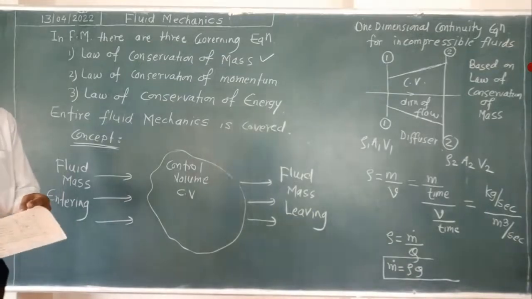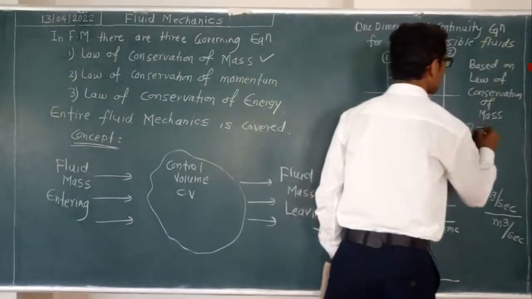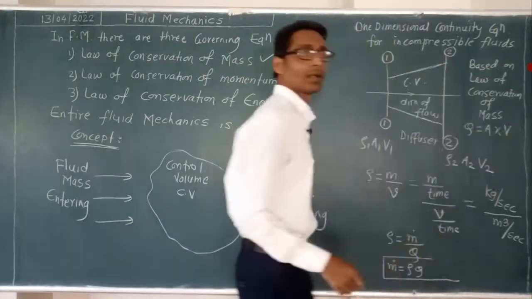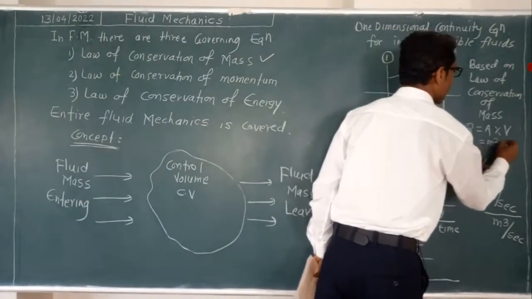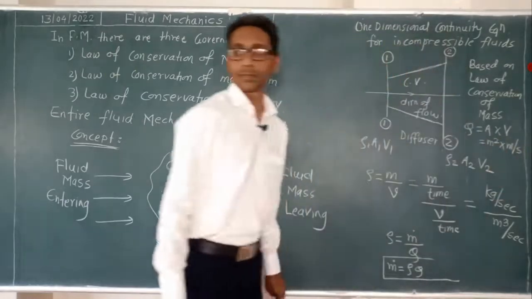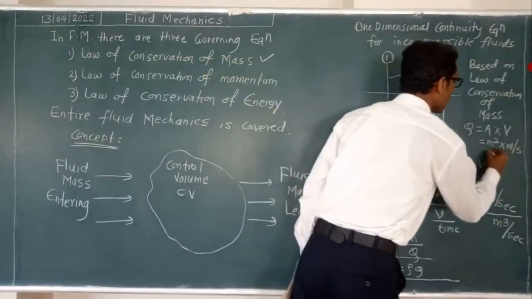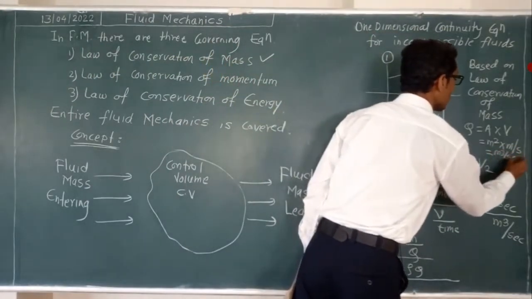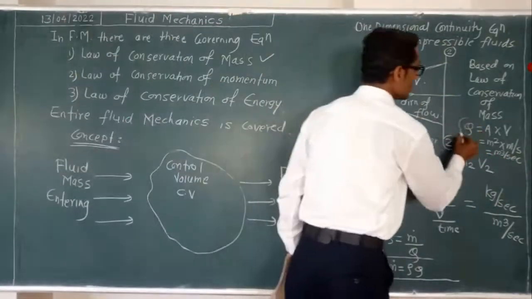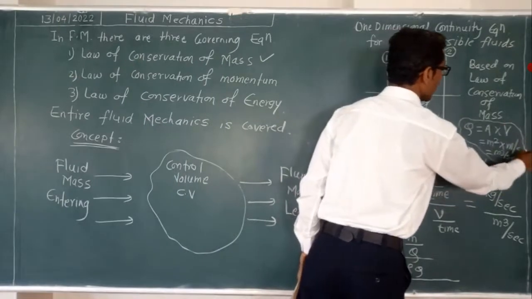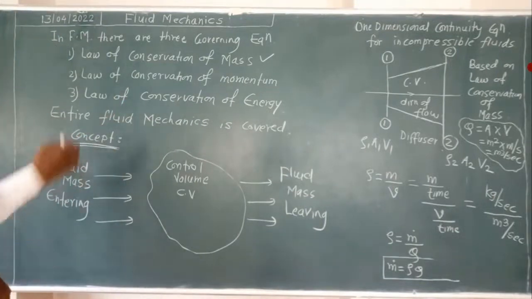So now we can write this equation for Q. Q is the discharge. Further, Q is the product of area into velocity. You see, meter square into meter per second. Area is meter square and velocity is meter per second. The product will be meter cube per second, which is the unit of discharge. Understood? I show this in an envelope for better understanding, to distinguish the things which I have shown here.